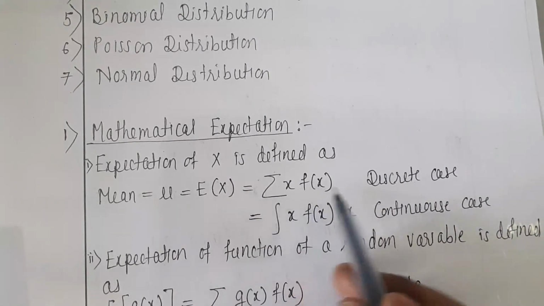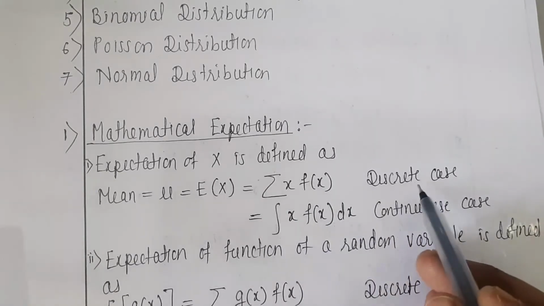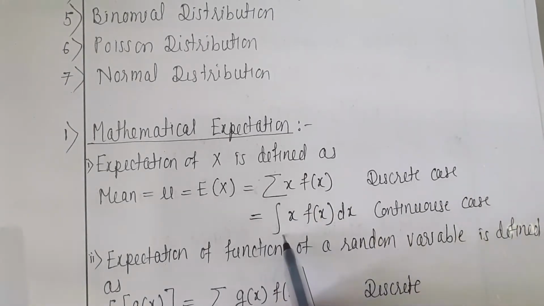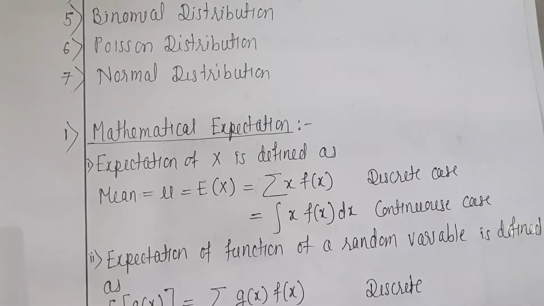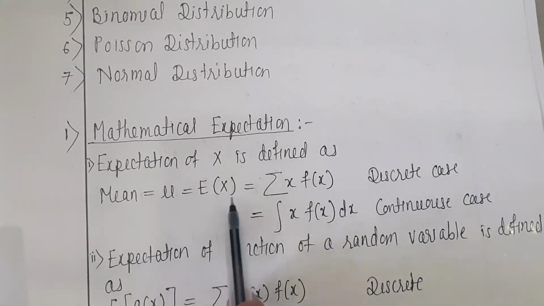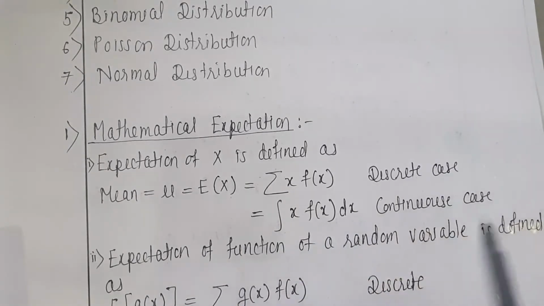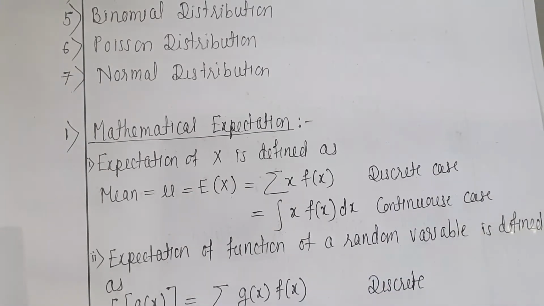So it is x multiplied by f of x. For discrete case we have summation, and for continuous case we have integration. So expectation of x is defined as x multiplied by f of x for discrete case and for continuous case.